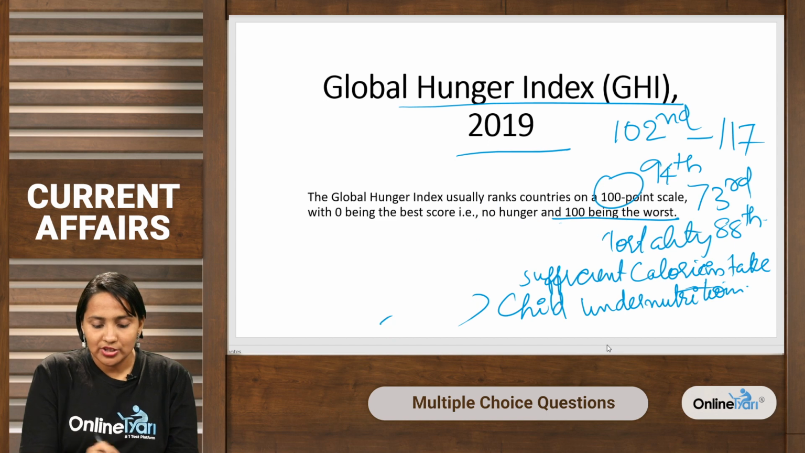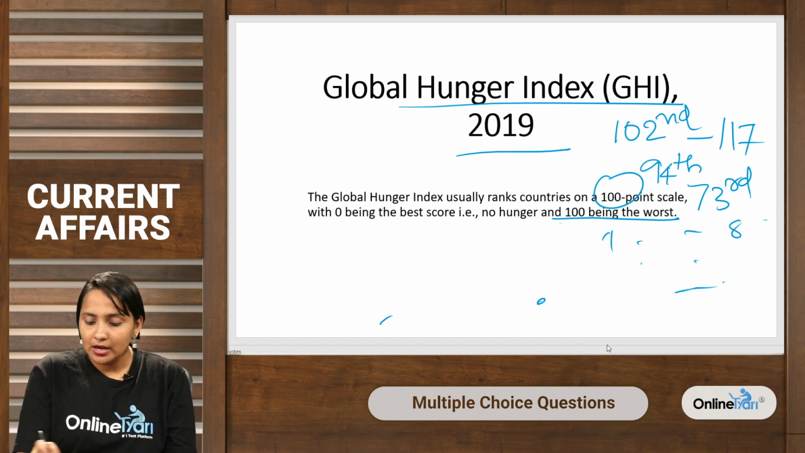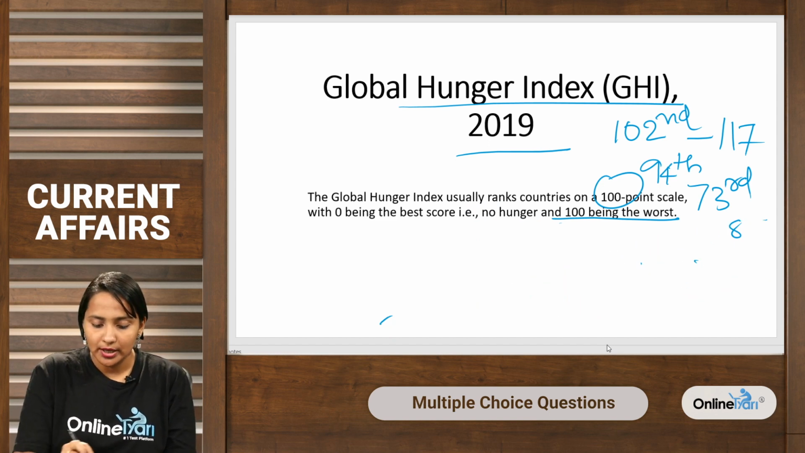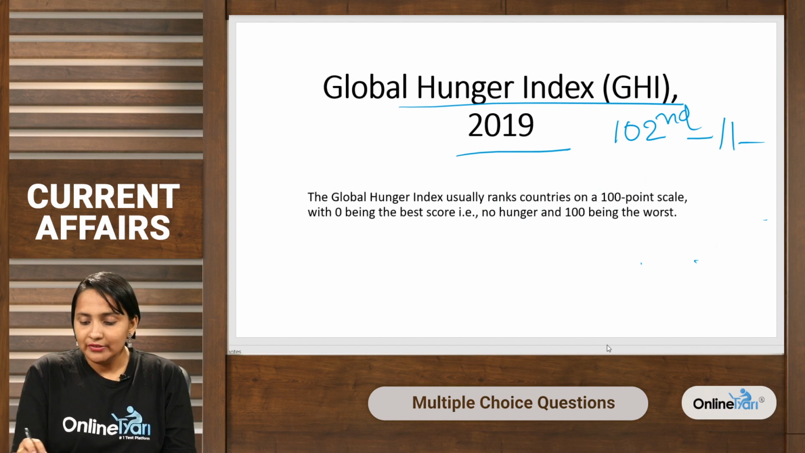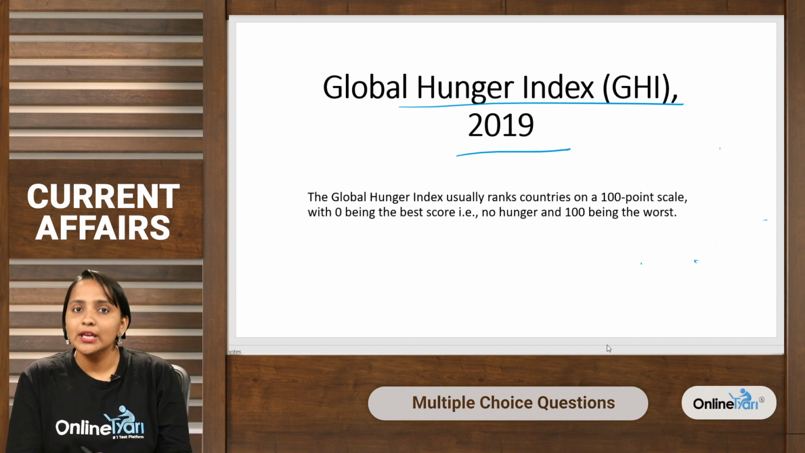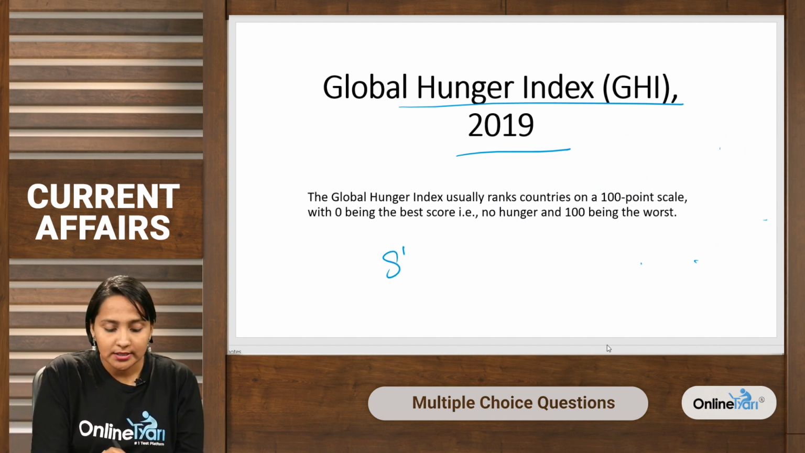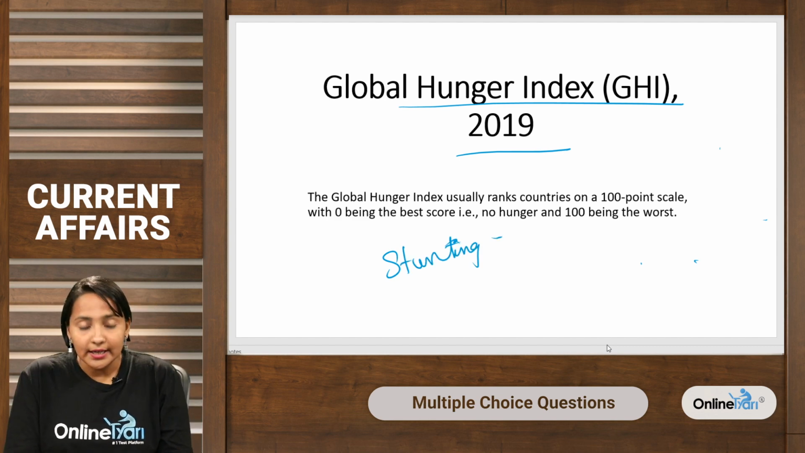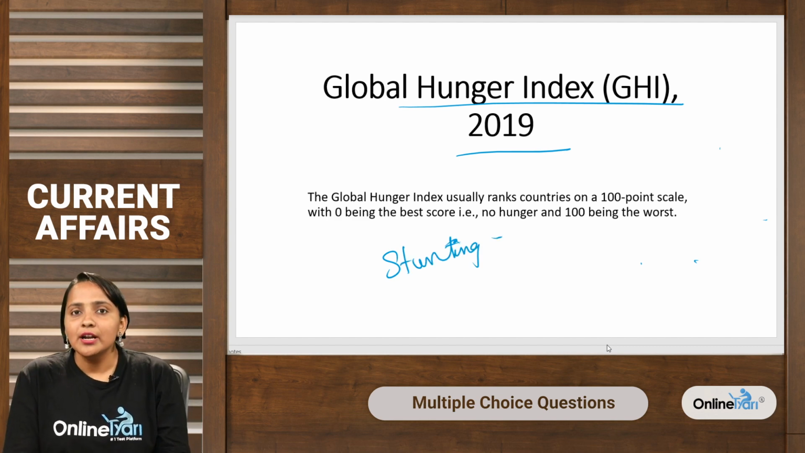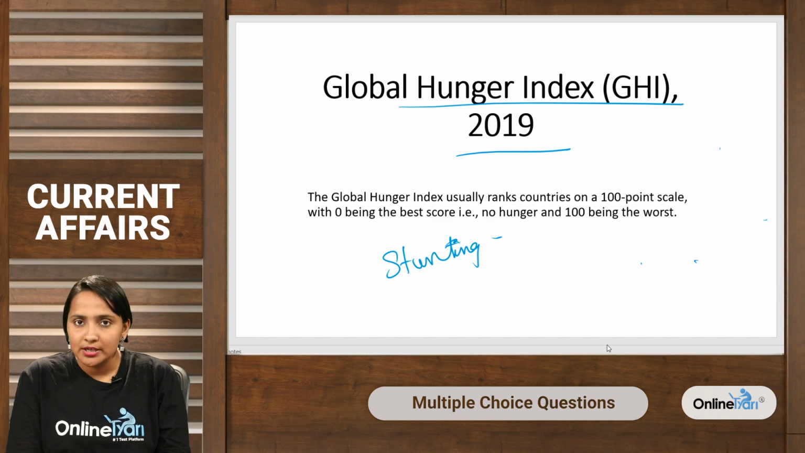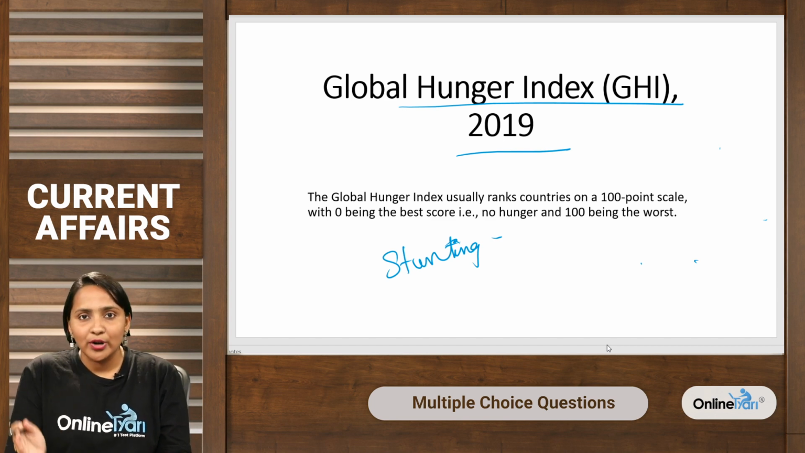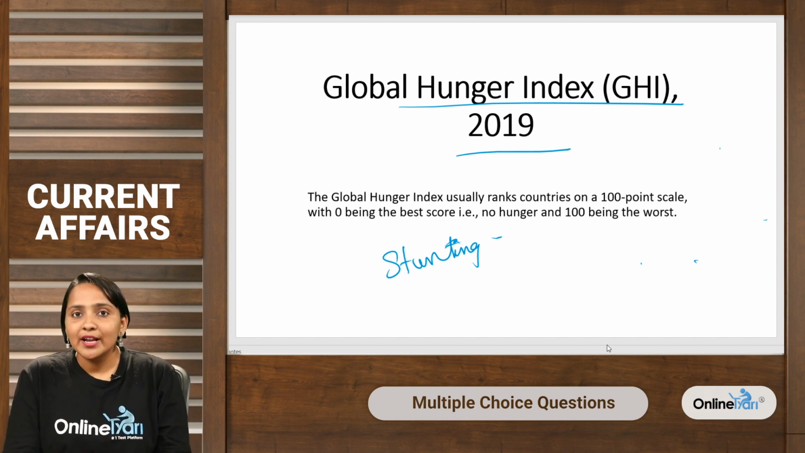So, let us see a couple of definitions which are related to hunger and malnutrition. We will learn a few key concepts. Let us see what is stunting. Stunting is the share of children under the age of 5 who are stunted, low height for age, reflecting chronic undernutrition.